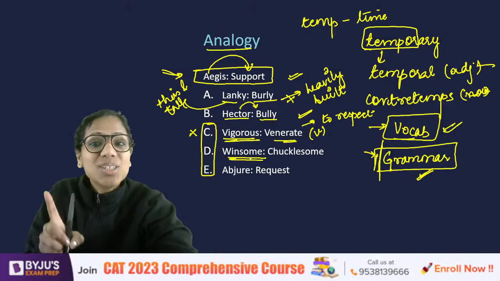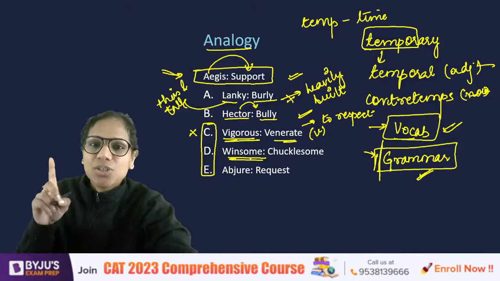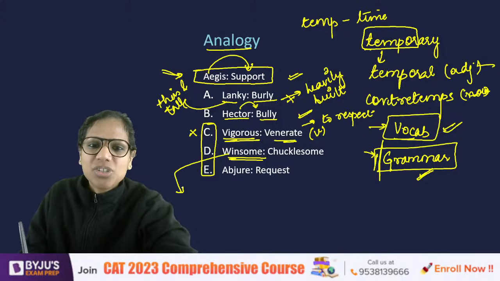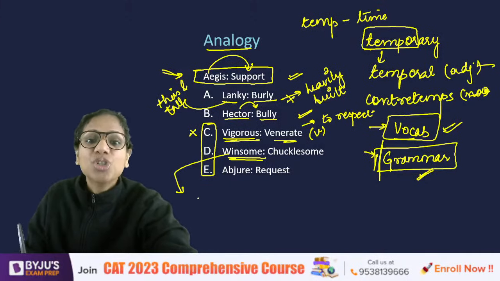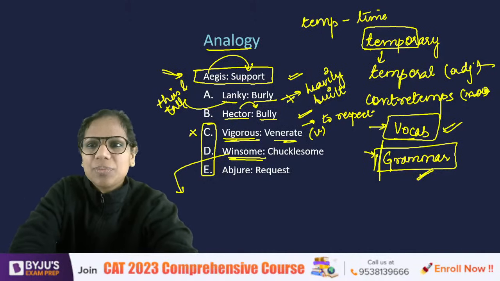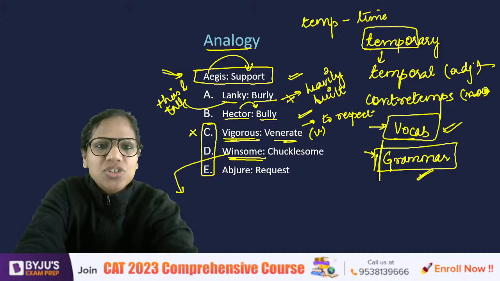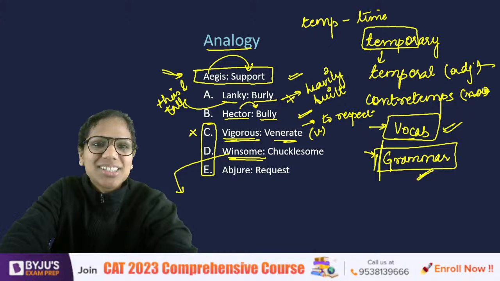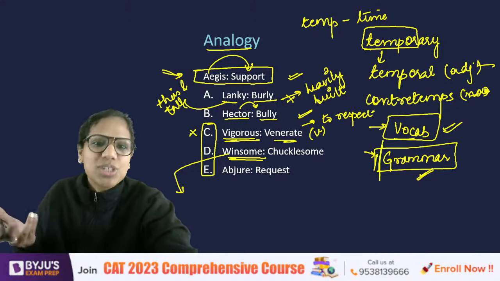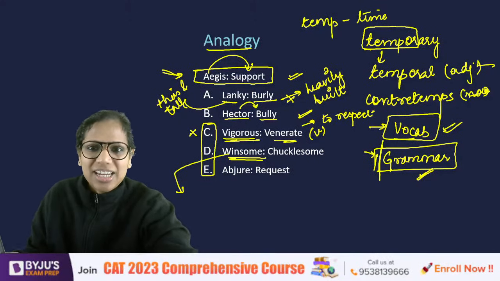Winsome. I did this word yesterday with you in the session on fill in the blanks. You remember that question? I cannot tolerate winsome children. So winsome did not fit there because winsome means adorable, attractive. That is winsome. So winsome is a positive word, whereas chucklesome is not related. Chucklesome is something that you find amusing, on which you will chuckle, right?